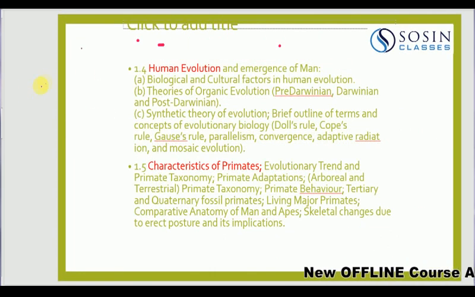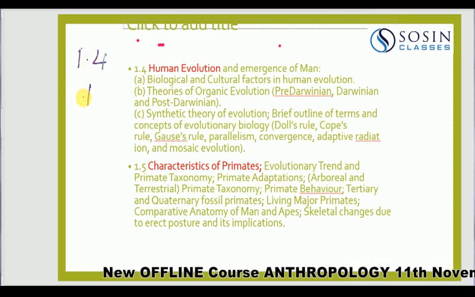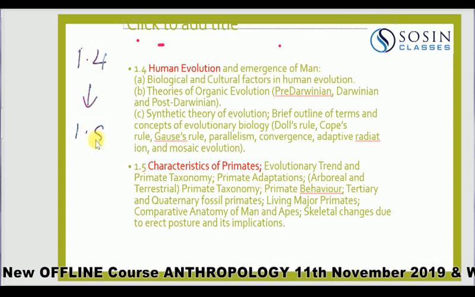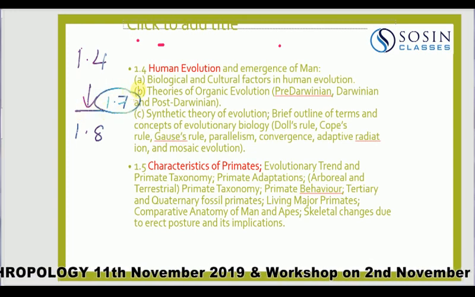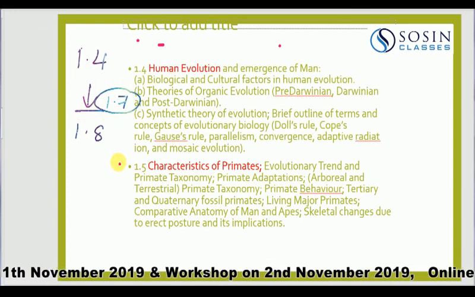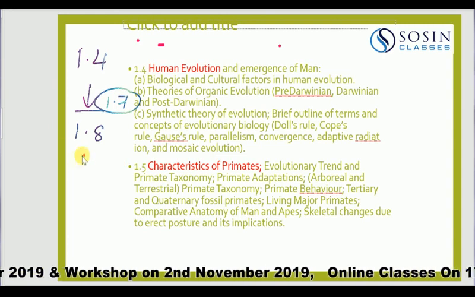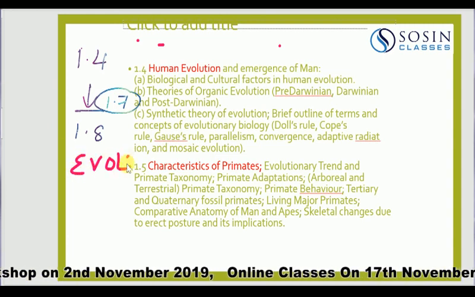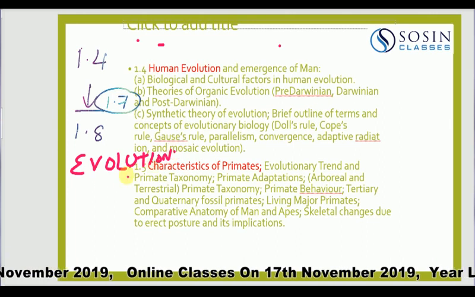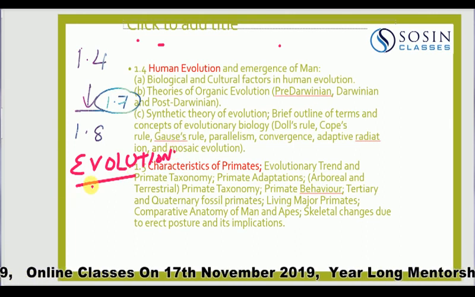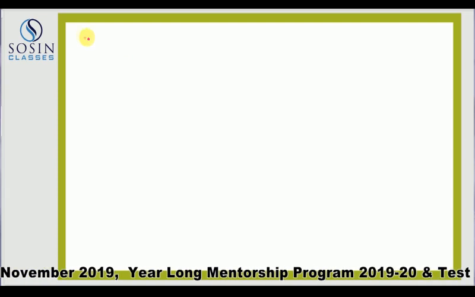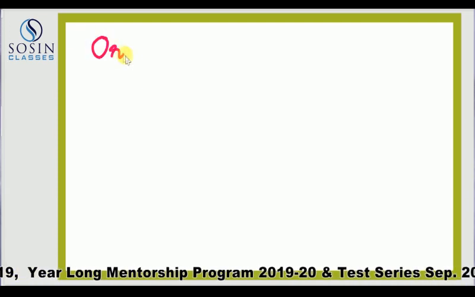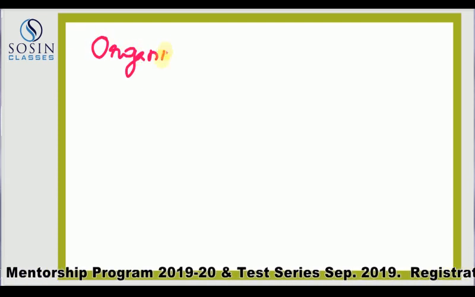Now coming here from topic 1.4 to 1.8, other than topic 1.7, we see that this whole chunk deals with evolution. When I say evolution, I talk about one, organic evolution.